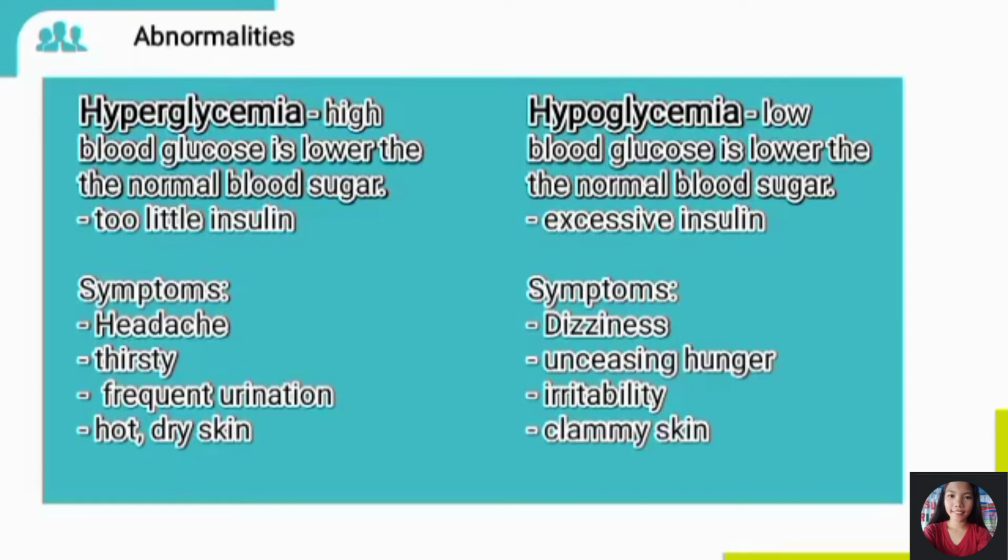These are some abnormalities of pancreas. Hyperglycemia. A high blood glucose is higher than normal blood sugar. Too little insulin. Symptoms: headache, thirst, frequent urination, hot, dry skin. Hypoglycemia. A low blood sugar is lower than normal blood sugar. Excessive insulin. These are the symptoms: dizziness, unceasing hunger, irritability, clammy skin.